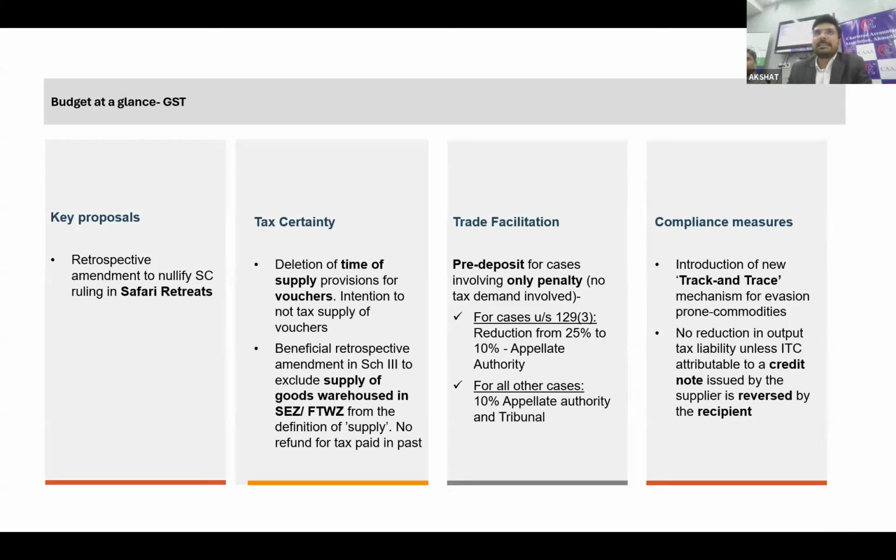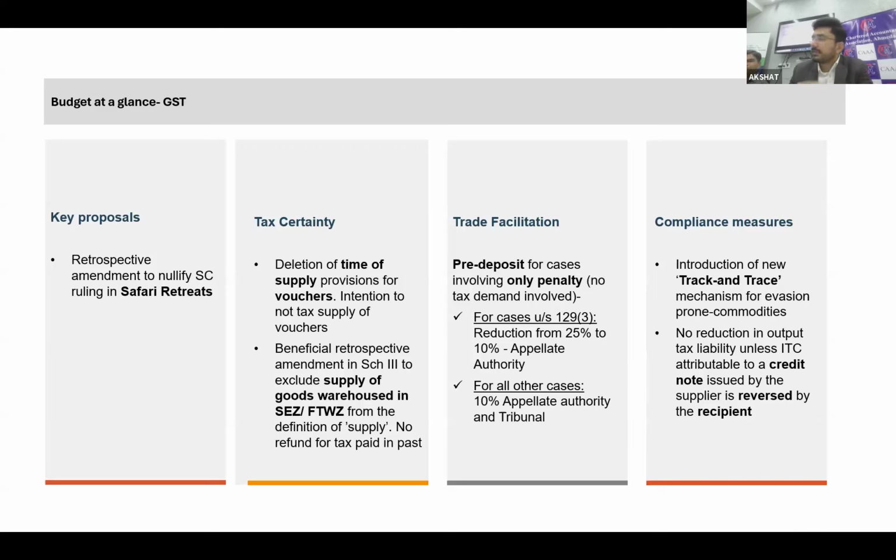So budget changes are not surprising, since every change has to be routed through the GST Council, and the Council's proposals are being enacted under the Finance Bill 2025, more or less. We know what changes are going to come, but the main important change is Safari retreat, which we'll discuss.